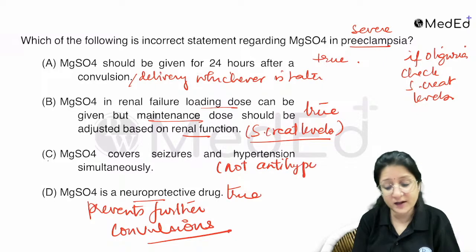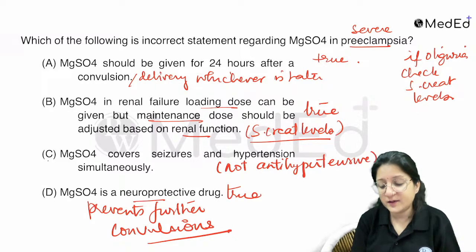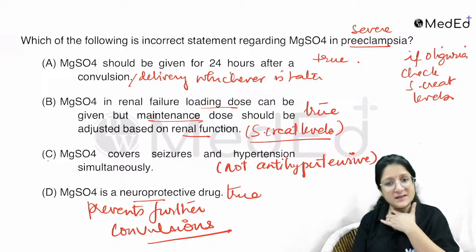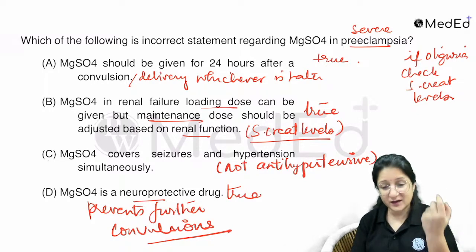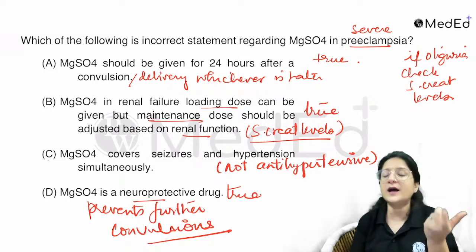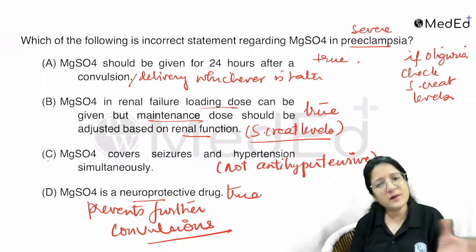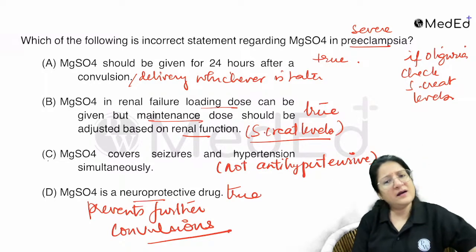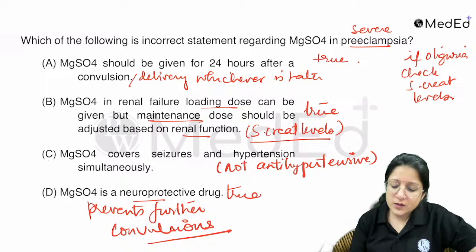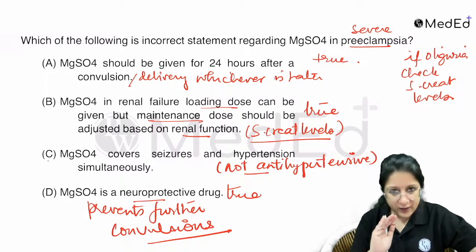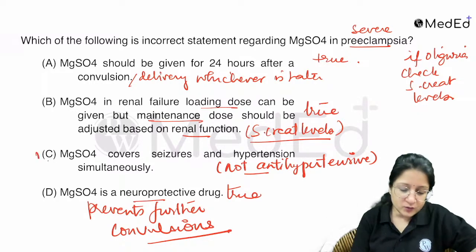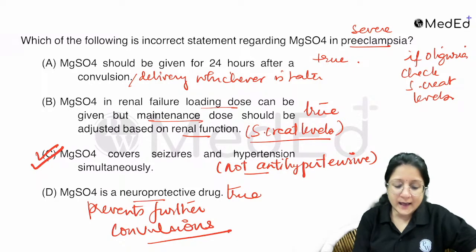If there is hypertension, IV labetalol is the drug of choice, and otherwise oral labetalol is also the drug, right? So it is not an antihypertensive. So option C is the incorrect statement here.